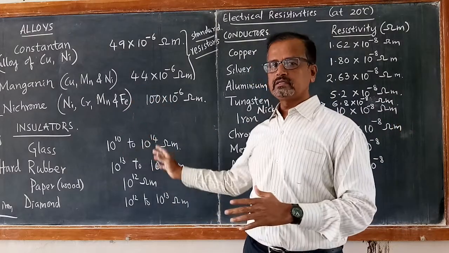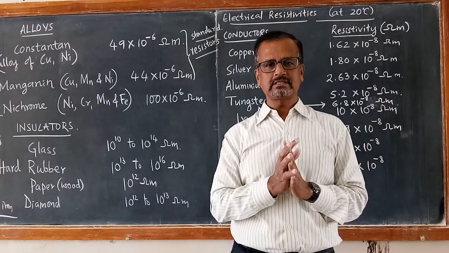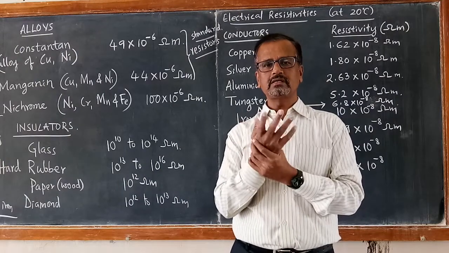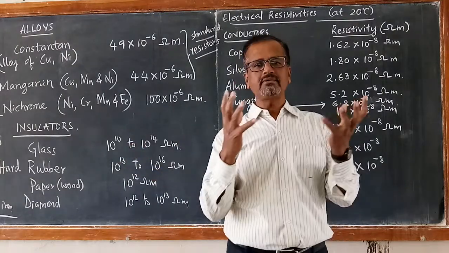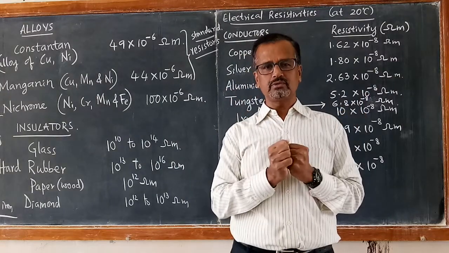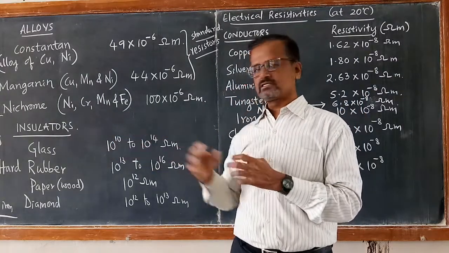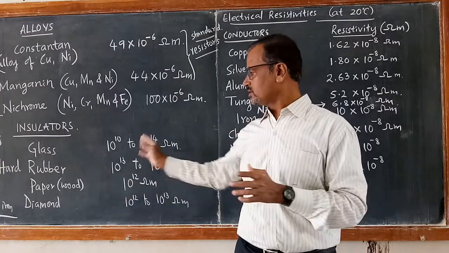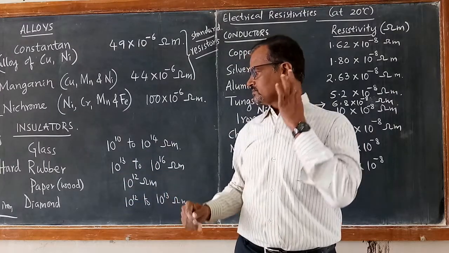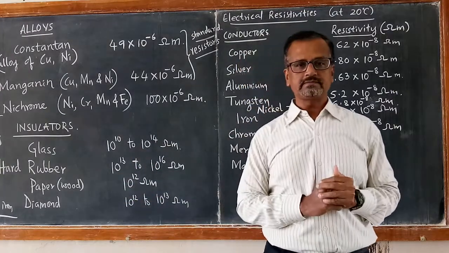They are electric insulators. For gloves, we usually make use of hard rubber gloves or rubber gloves. Glass is also an insulator. Diamond is also an insulator.